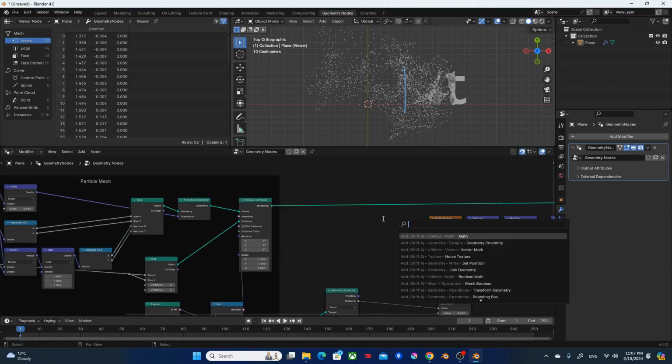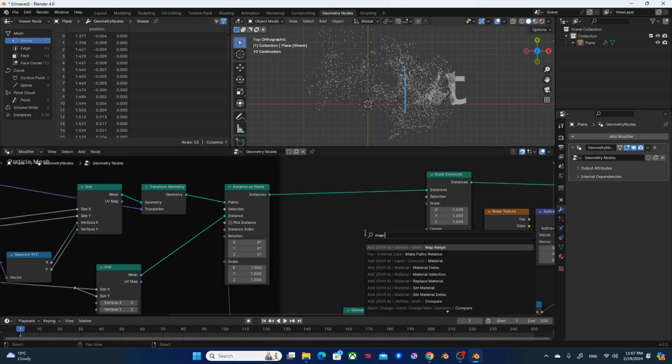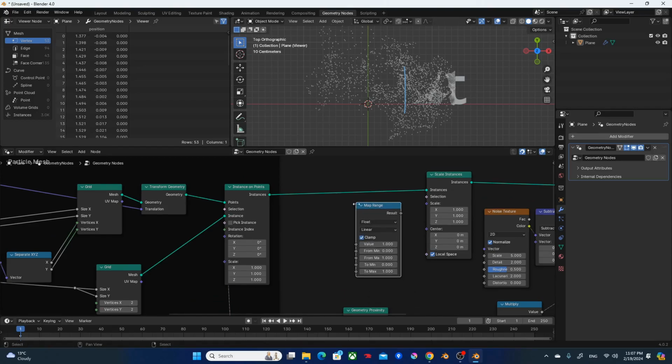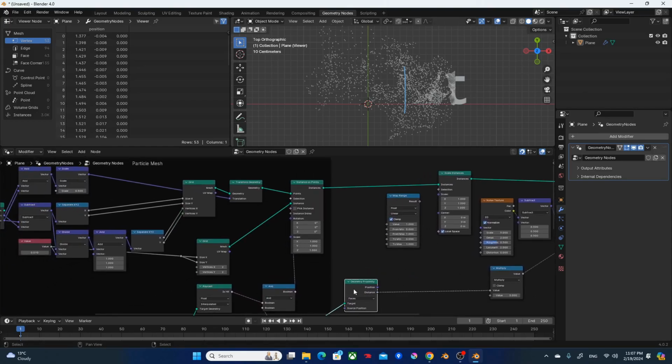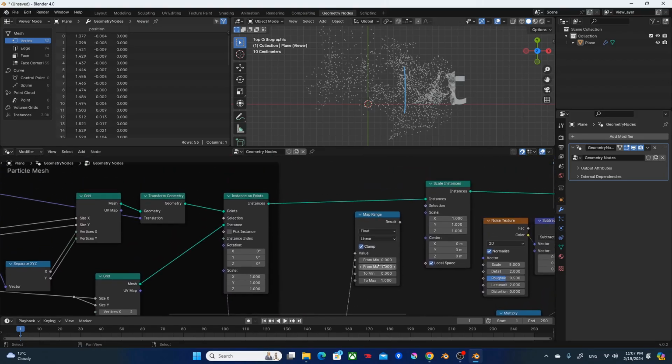So what I'm going to do is add a scale instance. Add a map range node. And using the result of this geometry proximity distance, I'm going to say from 0.1 meter to 1 meter, the scale is going to change from 1 to 0.